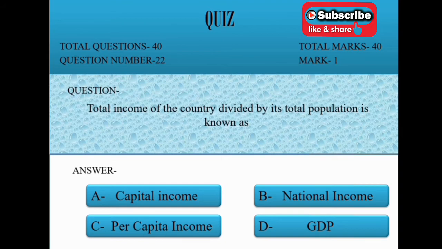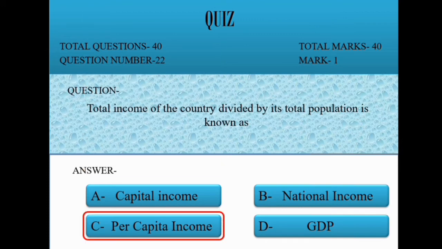Question 22. Total income of the country divided by its total population is known as option A capital income, B national income, C per capita income, D GDP. Correct option is C per capita income.